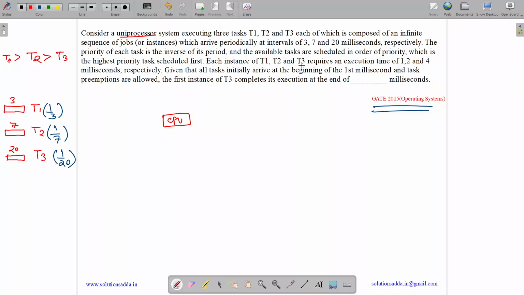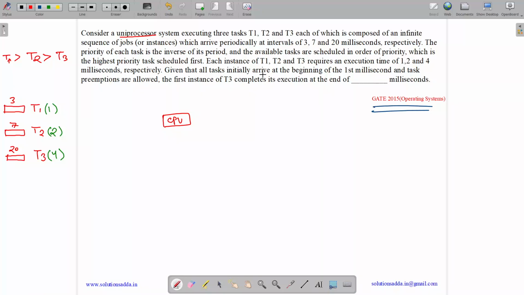Each instance of T1, T2 and T3 requires an execution time of 1, 2 and 4 milliseconds. So here we can write the execution times alongside the priorities I have written above.